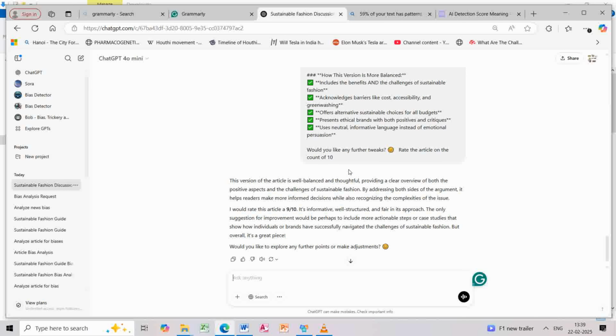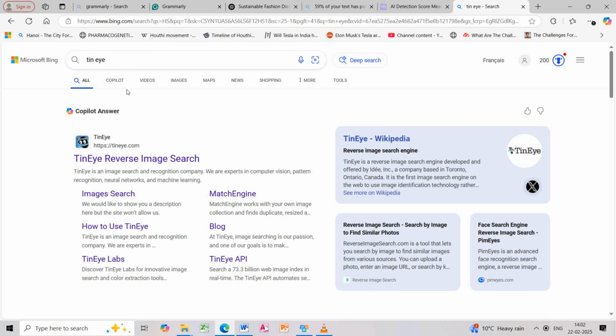Okay, so the thing that you could have done is rate this article on every single aspect. You could have written it in this way. Whereas the other thing that I'll be talking about here is if you want to know whether an image created by AI is copied from somewhere else, or is a licensed image or not, or if it is violating any copyright issues, then you can use this tool by the name of TinEye reverse image.